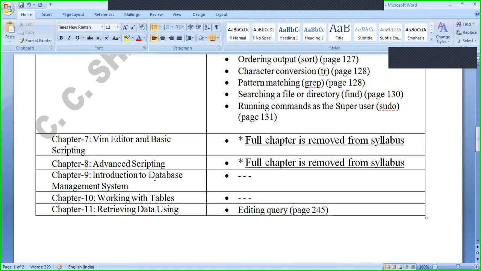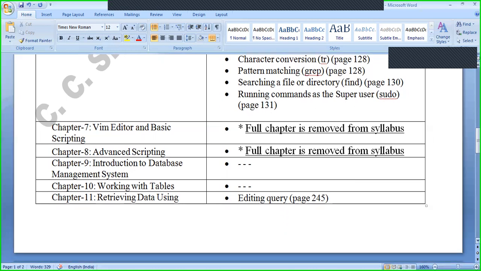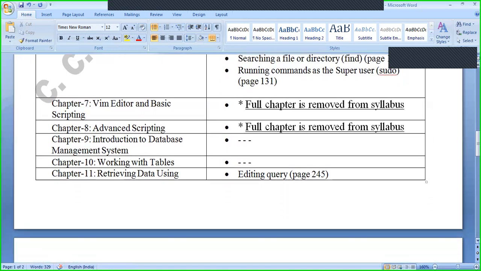From chapter number 9 and chapter number 10, you have to prepare fully, nothing is reduced from these two chapters. That is chapter number 9, introduction to database management system, and chapter number 10, working with tables. Chapter 11, retrieving data using queries. In this, editing query, page number 245, is reduced.